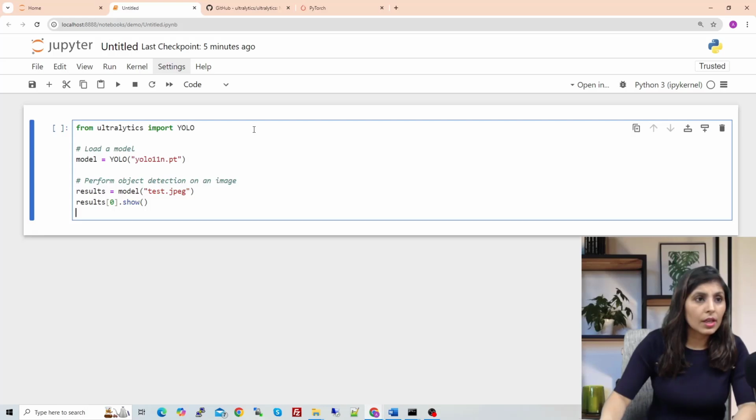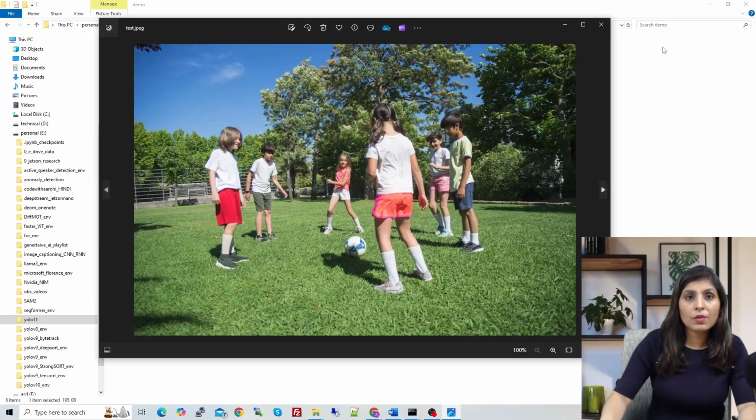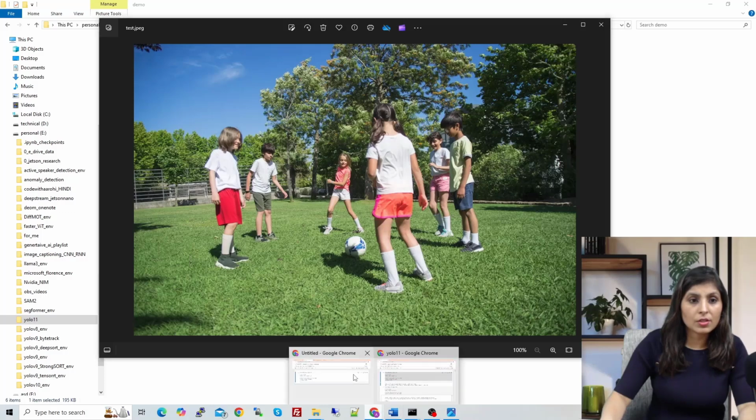Here first we are importing YOLO from Ultralytics, and then we are providing the path of the pre-trained model which we want to use. This is the object detection N model, the smallest model. Then we are providing the image on which we want to perform the testing, and this dot show means it will show you the output image. Let me show you the input image first, this test.jpeg. So this is the image, and now we will perform object detection on this image.